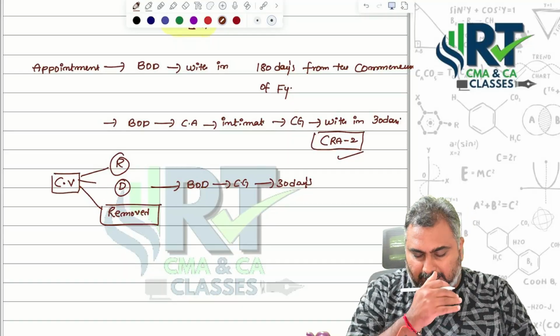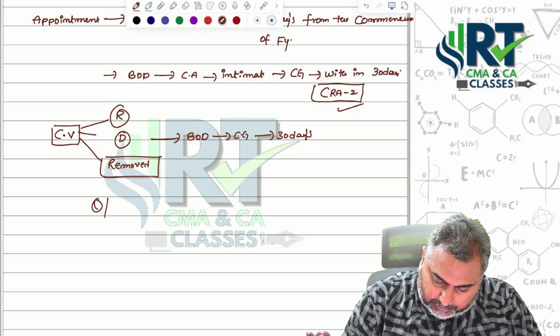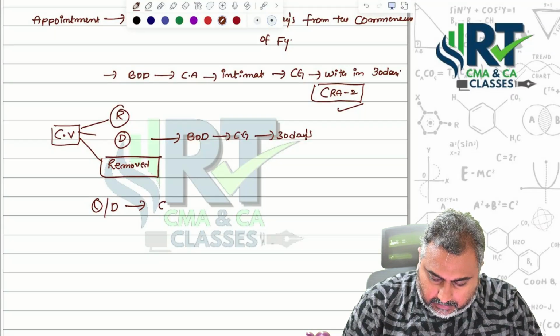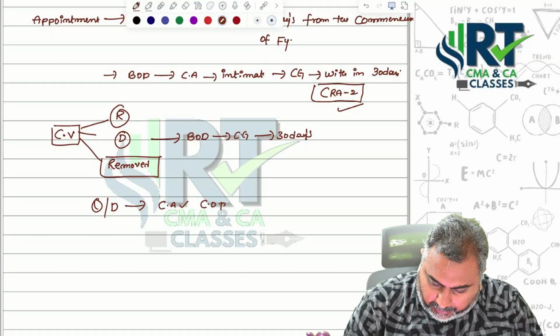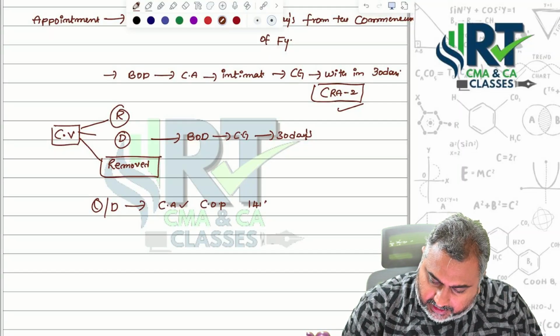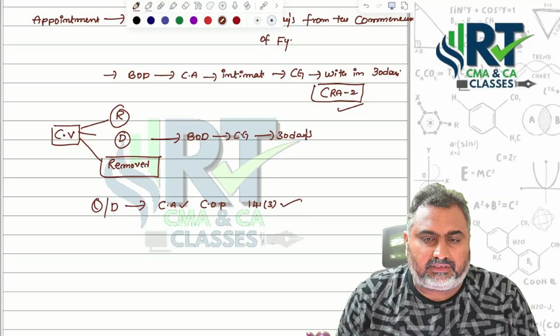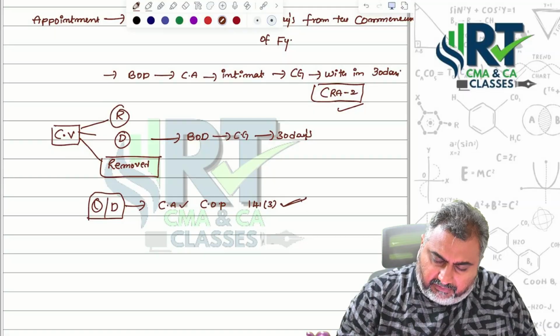Sir, what about qualifications and disqualifications? Means same. He must be a cost accountant having a certificate of practice. He should not attract any of the disqualifications mentioned in Section 141 subsection 3. That's the reason qualifications and disqualifications are everything same only.